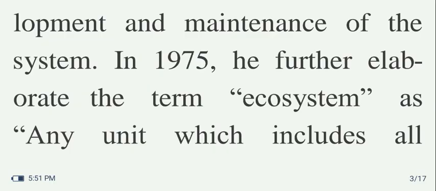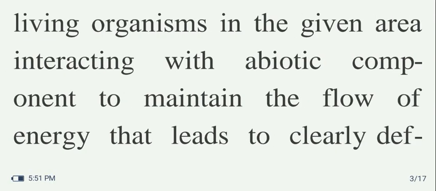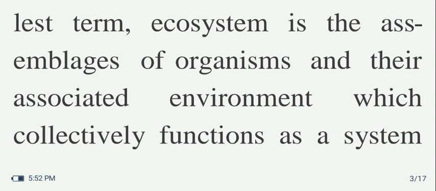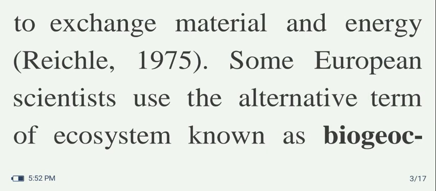In 1975, he further elaborated the term ecosystem as any unit which includes all living organisms in a given area interacting with the abiotic component to maintain the flow of energy that leads to clearly defined trophic structure, biotic diversity, and exchange of materials between living and non-living components within the system. In the simplest terms, an ecosystem is the assemblage of organisms and their associated environment which collectively functions as a system to exchange material and energy.